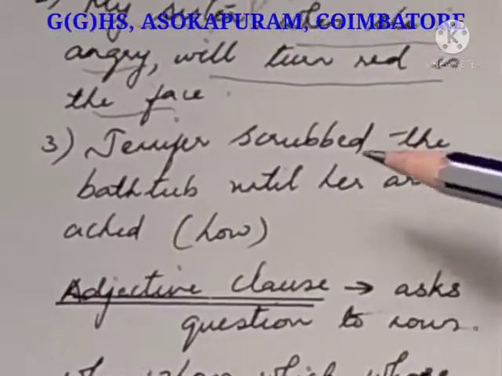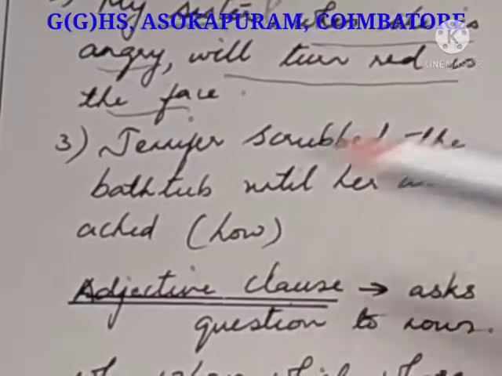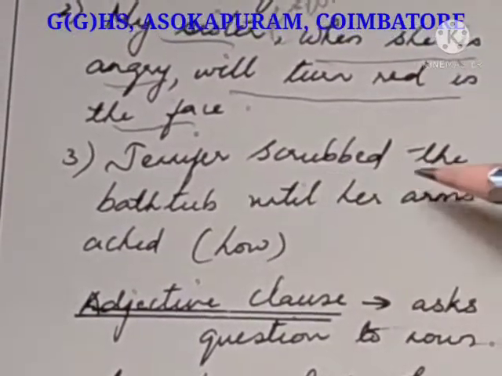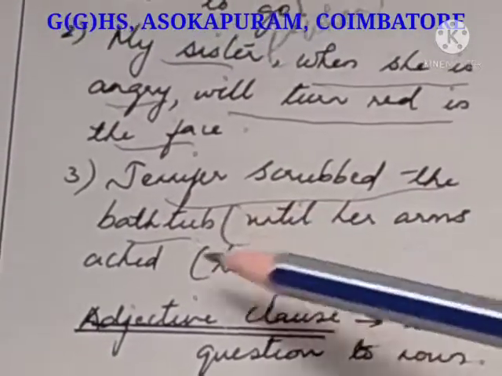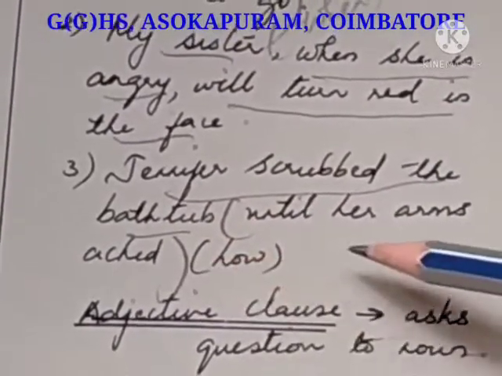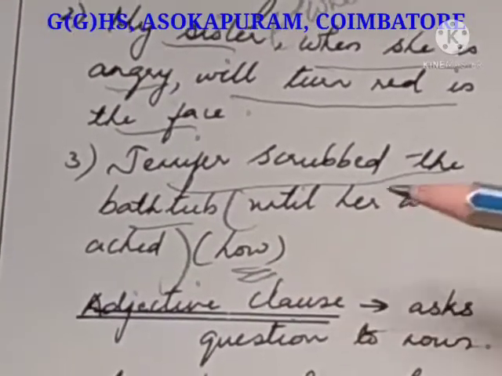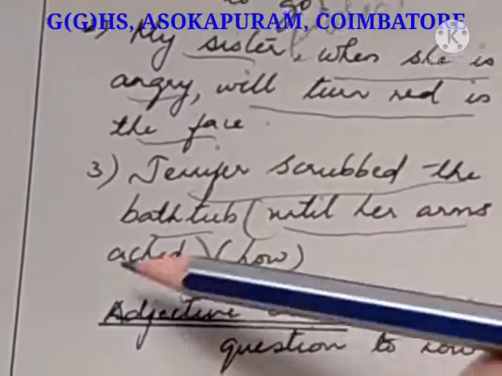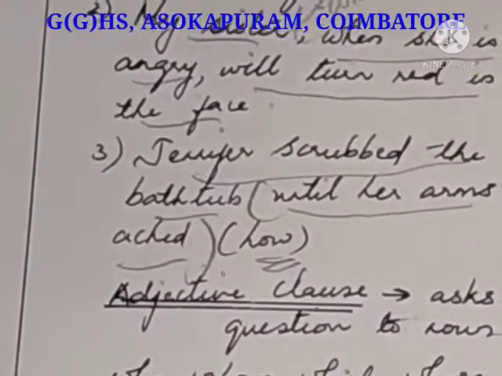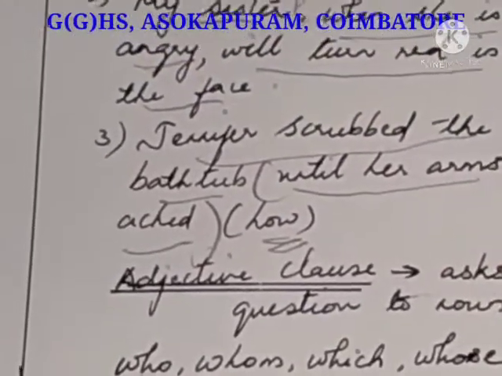Okay. Next. Jennifer scrubbed the bathtub until her arms ached. Jennifer scrubbed the bathtub is an independent clause. Until her arms ached is answering the question how she is scrubbing the bathtub. So this until her arms ached is an adverb clause. Clear? Next one, adjective clause.